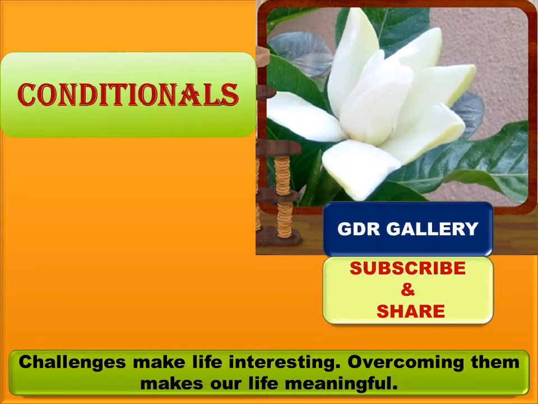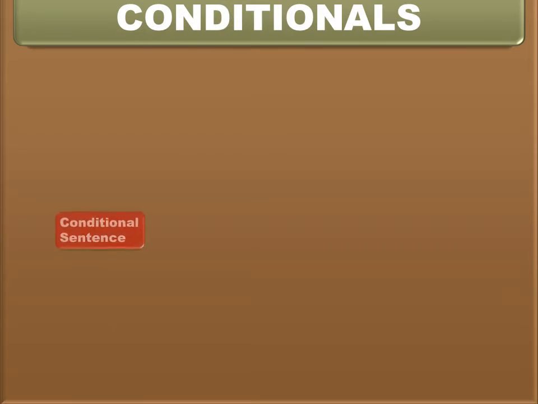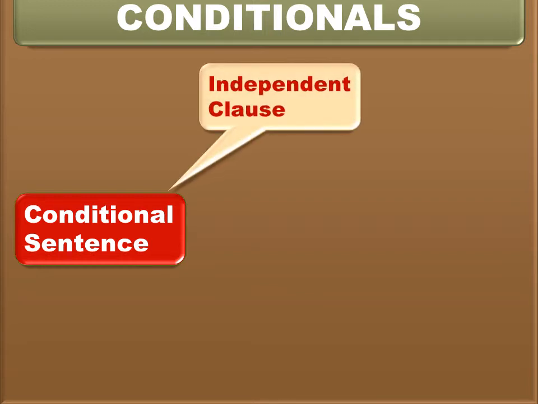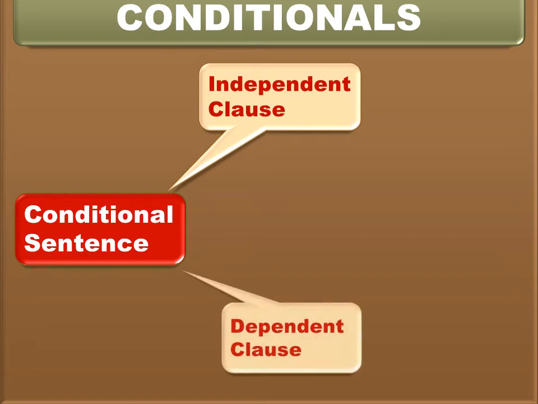In this video, you are going to learn about conditional sentences, its type, structure and usage. A conditional sentence is a sentence that expresses a condition. A condition is something that can happen if something else occurs. A conditional sentence contains an independent clause and a dependent clause.